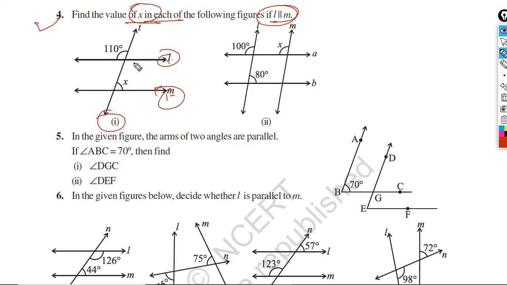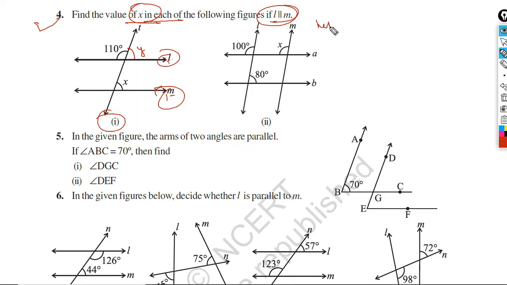Here what we'll do, we'll find this angle first. You name this angle, say suppose Y. You draw the figure and give the name of this angle. So that 110 degree and Y are a linear pair. Therefore we can find Y. Then after finding Y, Y will be equal to X, as they are corresponding angles.